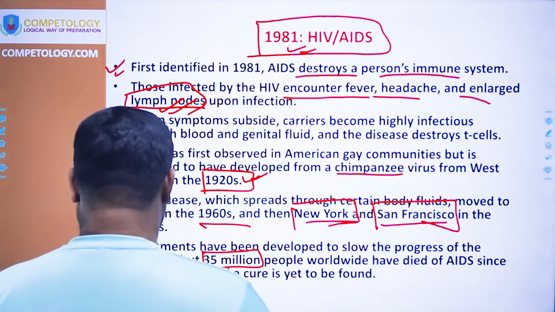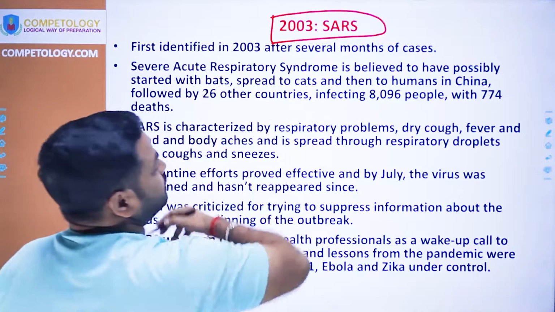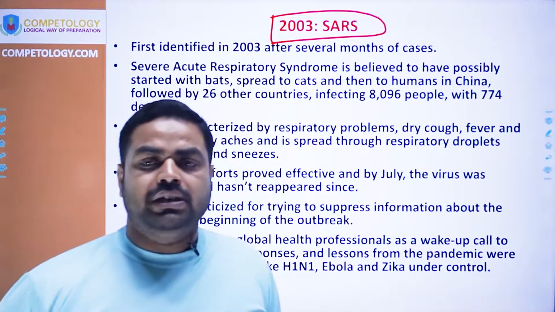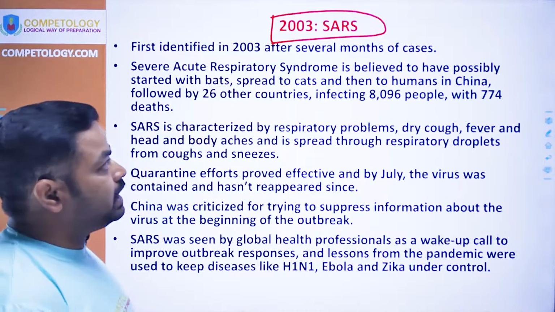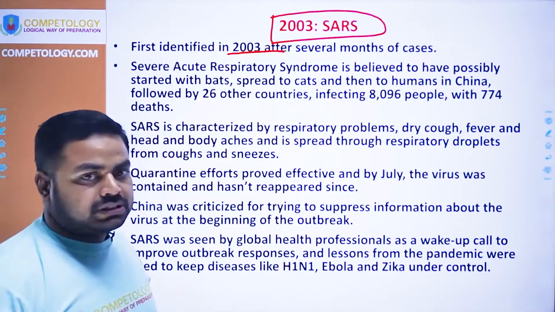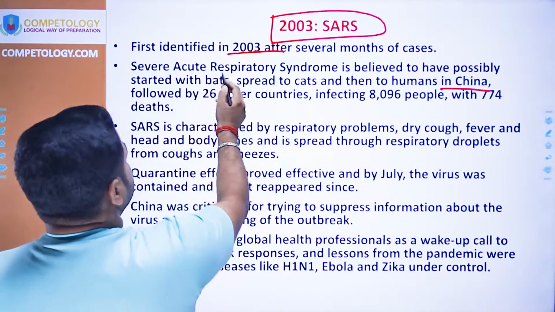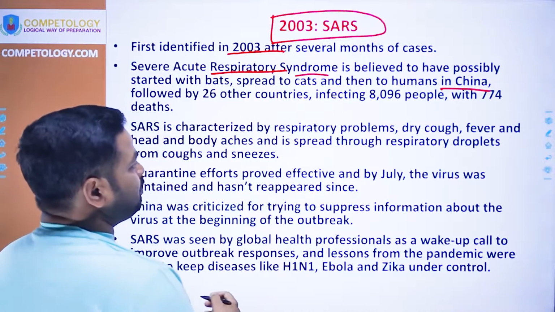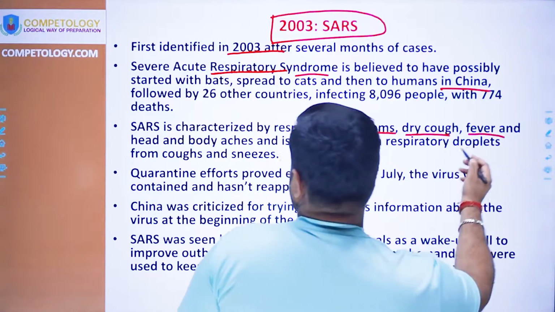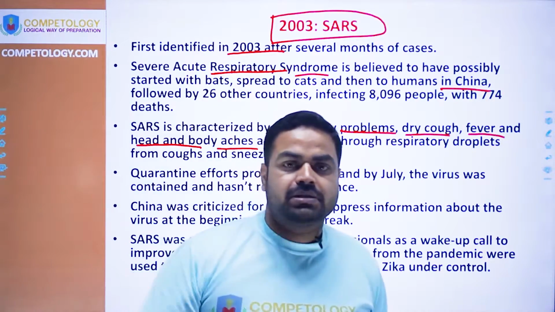Now, SARS, that is of 2003. So the SARS in 2003 was the earlier version of a kind of COVID. So here what had happened, it had also started in China, and it is also a respiratory disease where people face the problem of dry cough, fever, head and body ache, etc. And here the respiratory system gets destroyed.